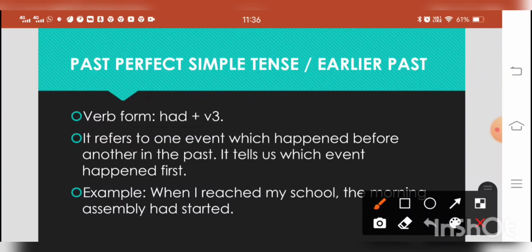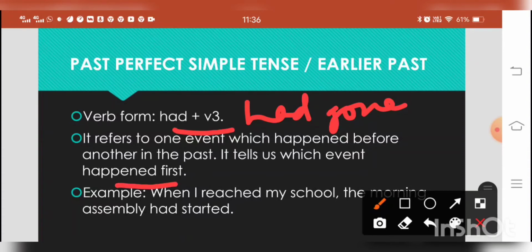First of all, let's know about the verb forms. Had plus third form of the verb. Had gone, had played, had worked. So we use third form or past participle with had. Past perfect simple tense refers to one event which happened before another in the past. It tells us which event happened first.